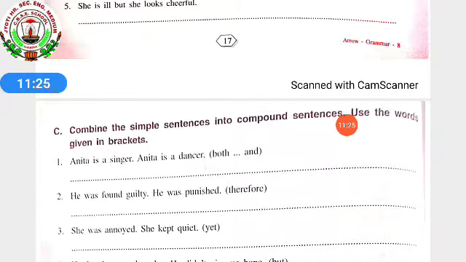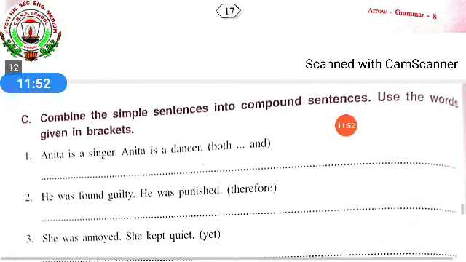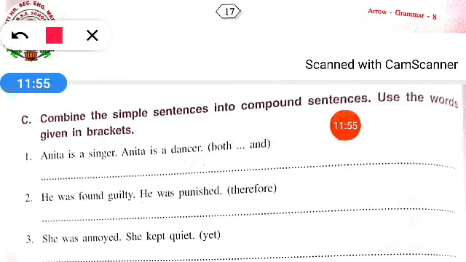First one, Anita is a singer, Anita is a dancer. Okay, you have to combine both the sentences using both and. Okay, so how will we do? Anita is both singer and dancer. How will we write it down? Anita is both singer and dancer.